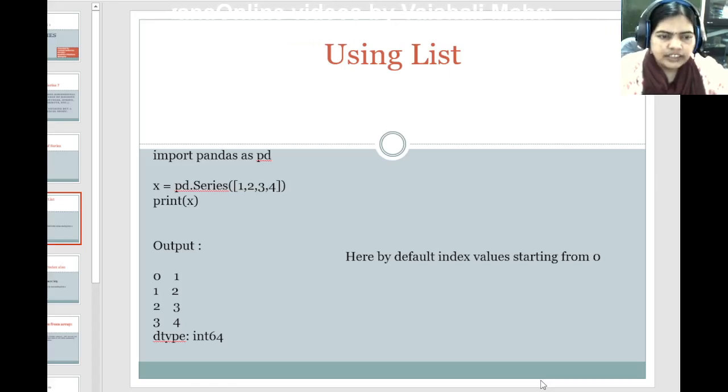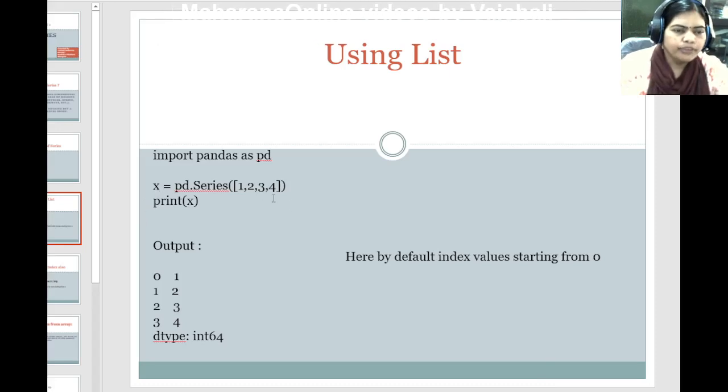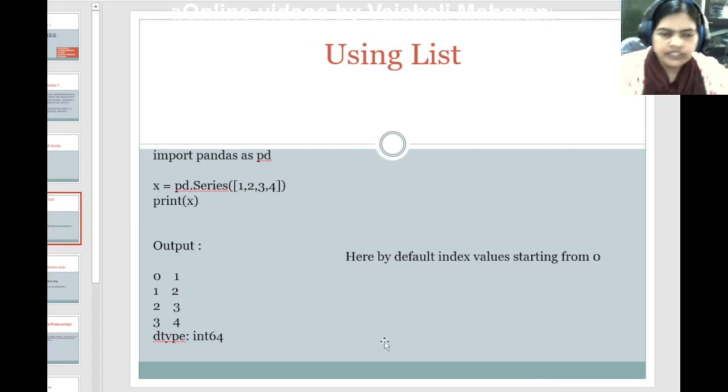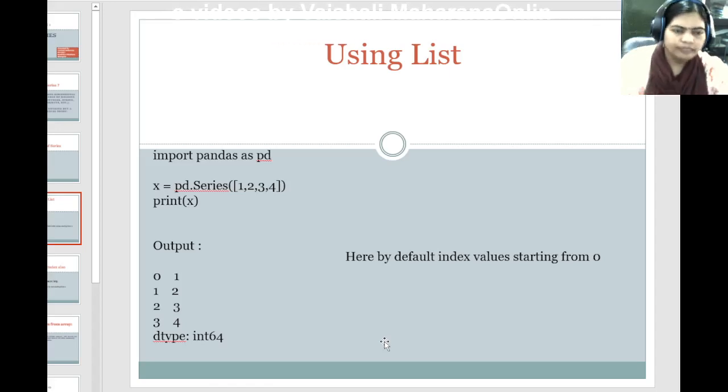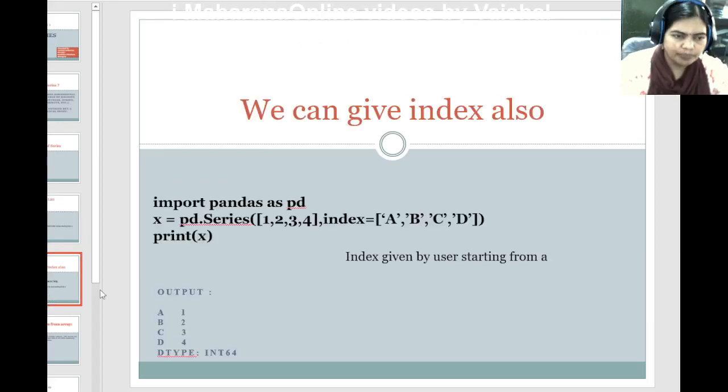The series method is used to create a series from a list. In the second line, x = pd.series, and inside the series brackets one list is given. This list is converted into a series because of this series method. Finally we have printed our series, and in the output we can see how the series elements are displayed. So this is the first method, creation of series using list.